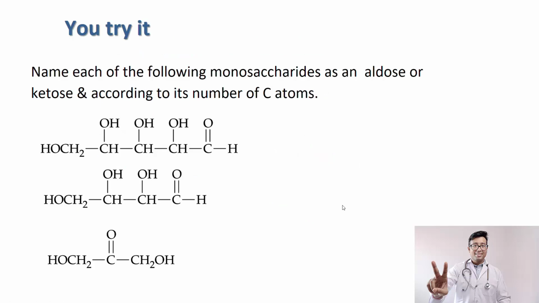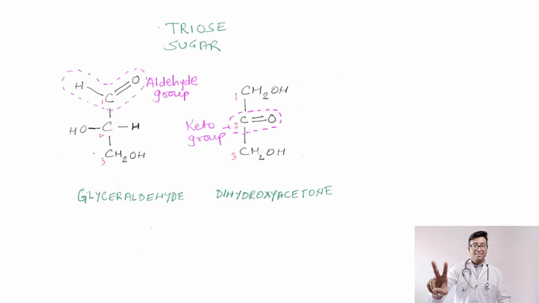Now, you may also try it. I give you homework, okay? Just identify these 3. What will be the nomenclature of each of them? Remember, you should always consider the aldehyde or keto group and the number of carbon atoms. So, in the comment section, just give 1, 2, 3 and name them according to the aldehyde or ketone, that is aldose or ketose, and the number of carbon atoms, okay? Now, let us see the actual names of the sugars.